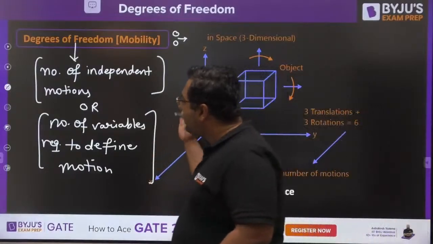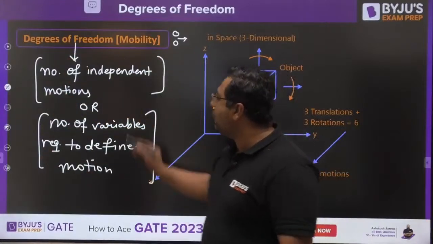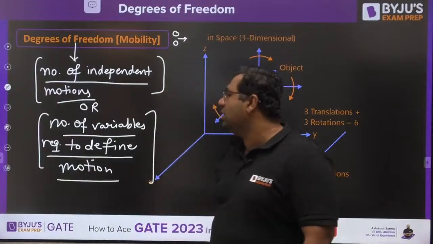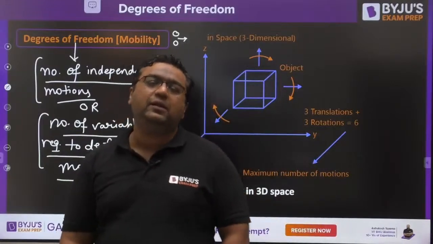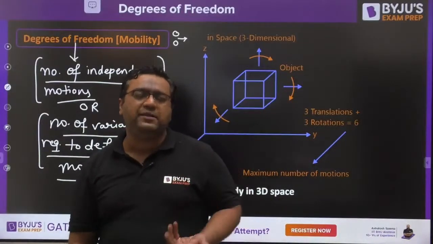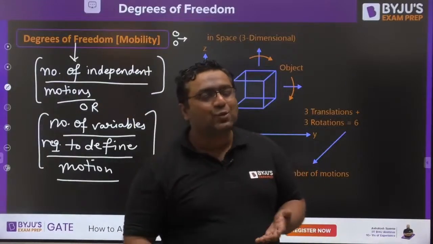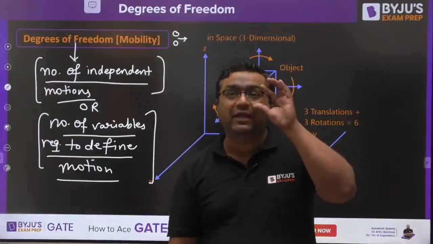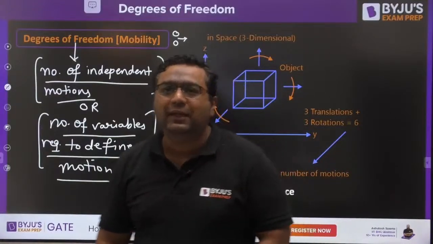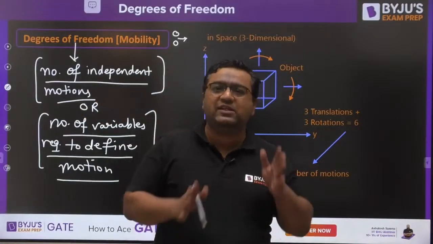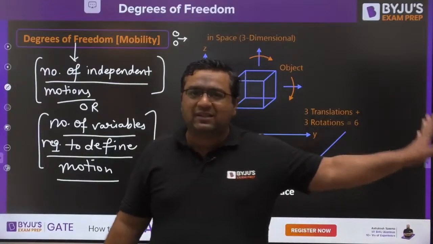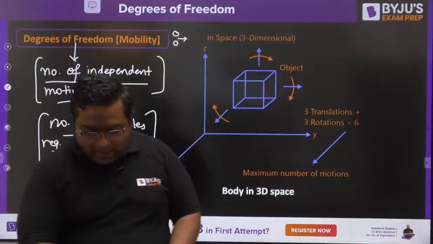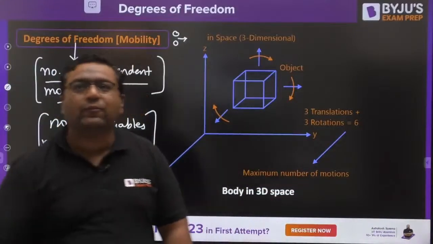First tell me whether you got this definition or not: the number of independent motions, or the number of variables required to define some motion. This is the definition of degree of freedom in theory of machines. Degree of freedom is a physics concept which can be used anywhere, so based on the applications, we have different definitions. Is it clear, guys? Shall we start now the discussion? I have just defined degrees of freedom in front of you. Yes or no?